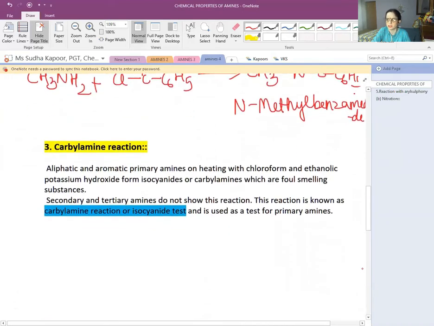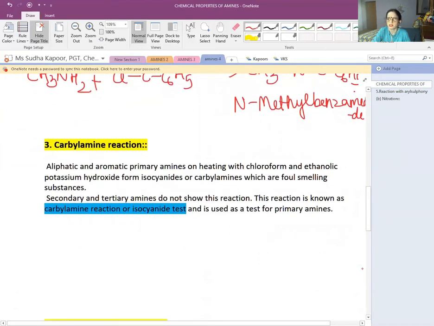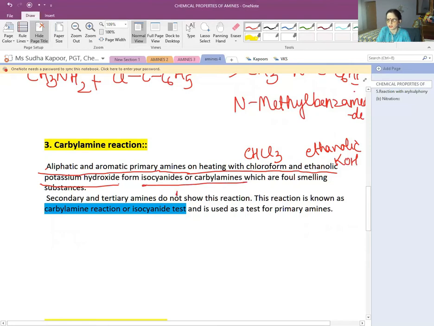Now coming to the third very important name reaction, the carbylamine reaction. In the carbylamine reaction, the aliphatic and the aromatic primary amines, only the primary amines, on heating with chloroform and ethanolic KOH, form isocyanide or carbylamine, that is the NC group.